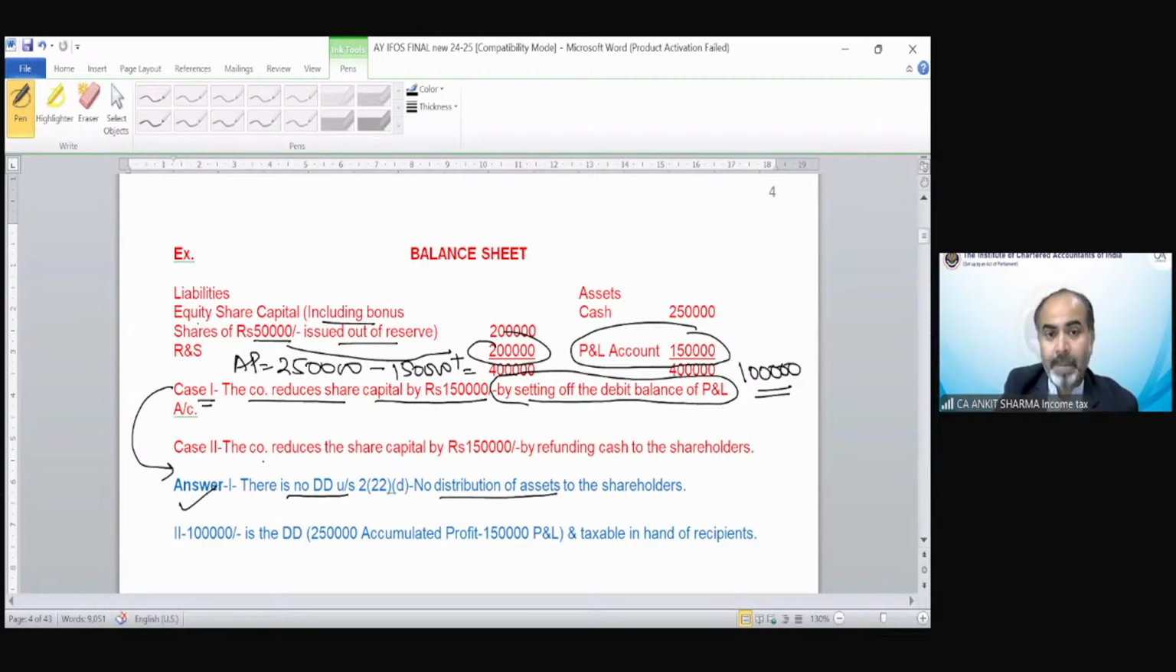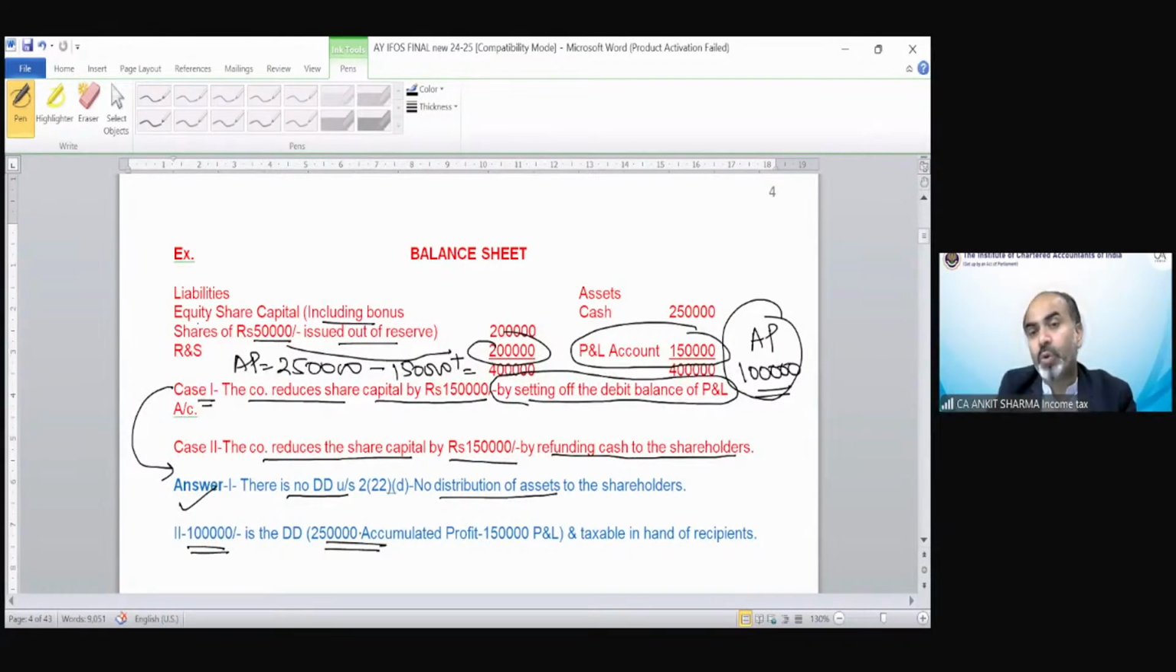The second case, the company reduced the share capital by 150 by refunding cash to the shareholder. So now 150 could be deemed dividend in the hands of shareholder, but it cannot exceed the accumulated profit. So it could be 1,50,000, but because the accumulated profit is only 1 lakh, the deemed dividend would remain only 1 lakh rupees. That was 22(2)(a), (b), (c), (d).